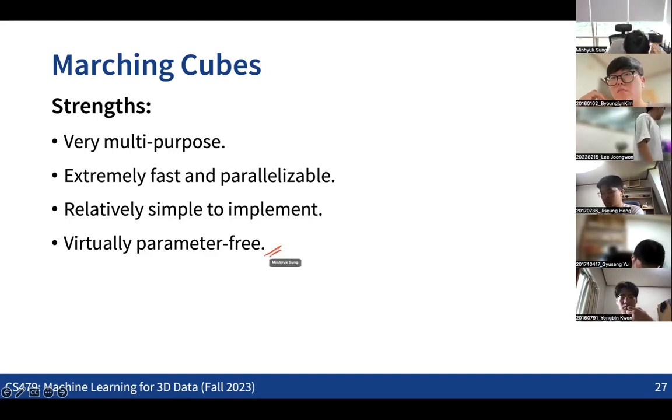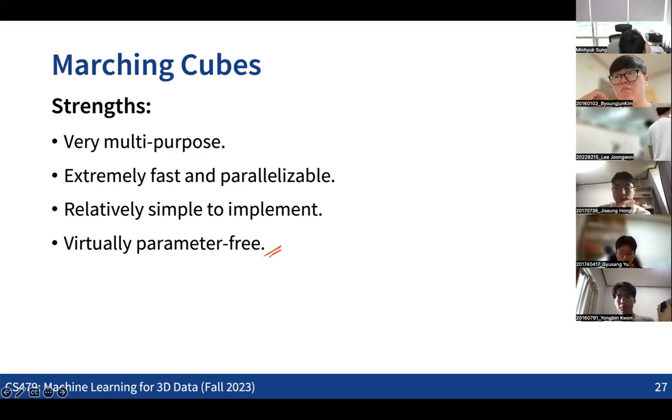The only parameter for this algorithm is the resolution of the grid. Other than that, there are no other parameters, so we don't need to tune parameters to get the best outputs. That is a good thing about marching cubes.